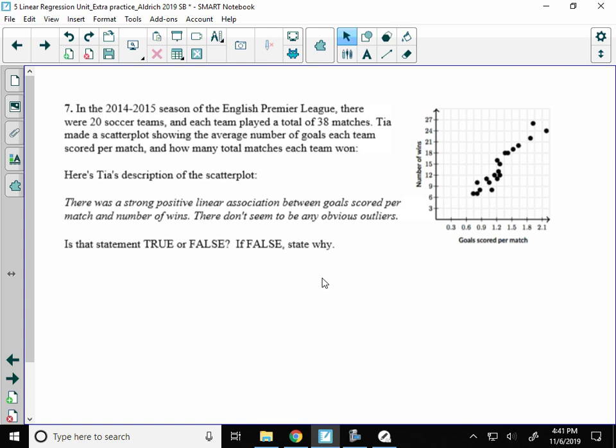All right, well, I would agree with Tia that it's strong. It looks a lot like a line. I would also agree that it's positive and linear. And I also agree that there are no outliers. So I think Tia is saying a true statement.